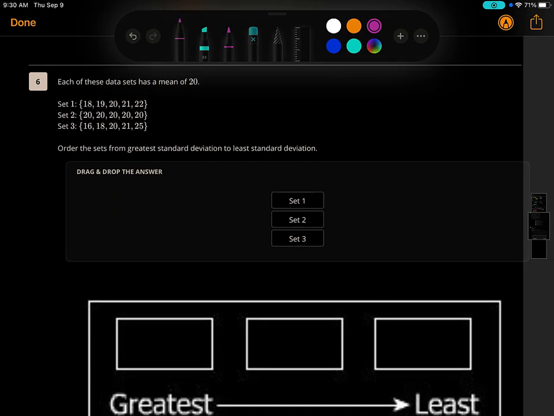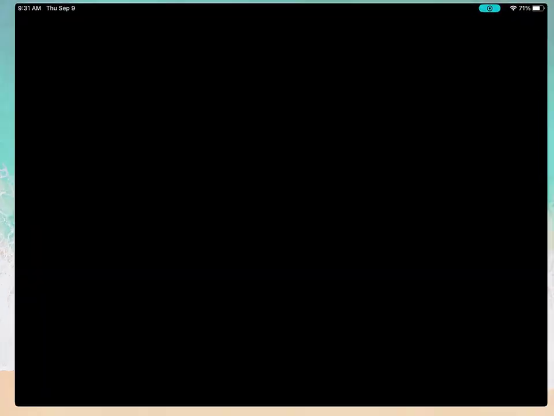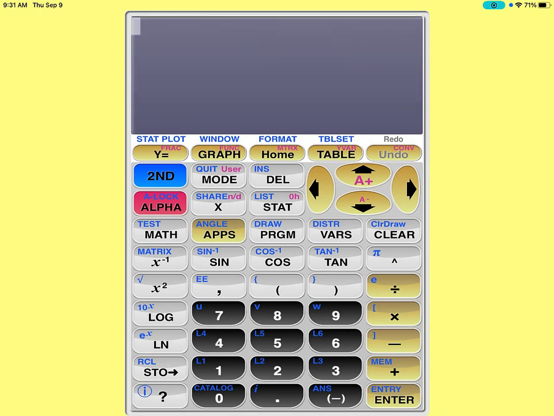Each of these data sets has a mean of 20. So you have 3 sets here with different numbers. Order the sets from greatest standard deviation to the least standard deviation. Okay, so what you can do is use your graphing calculator, the 83, or you can do this by hand. I would not want to do it by hand because I have the technology, because it doesn't say we can or cannot.